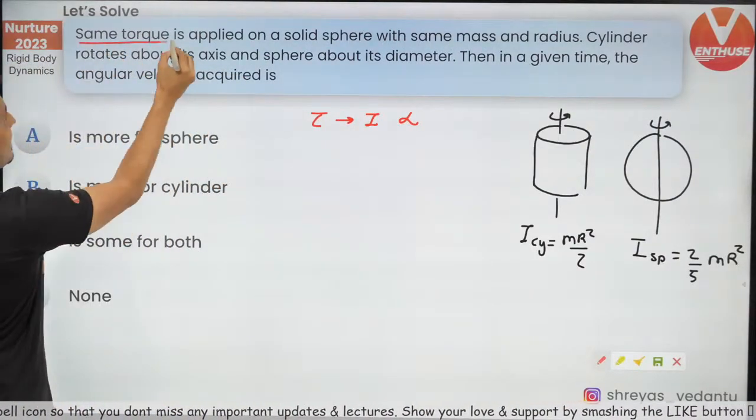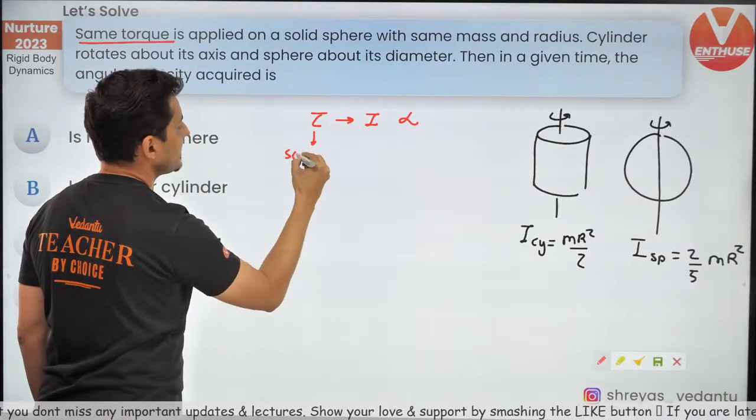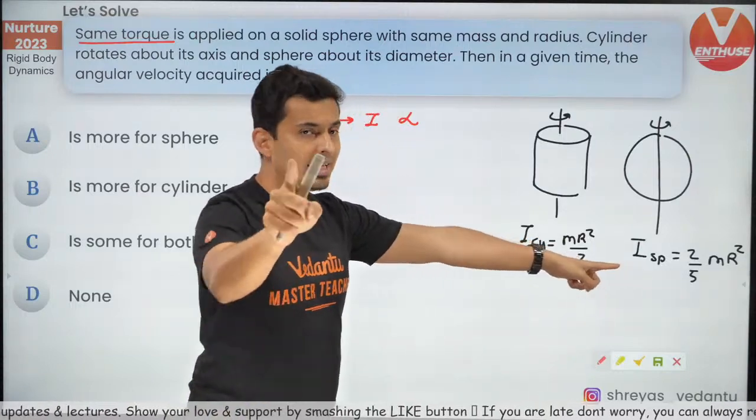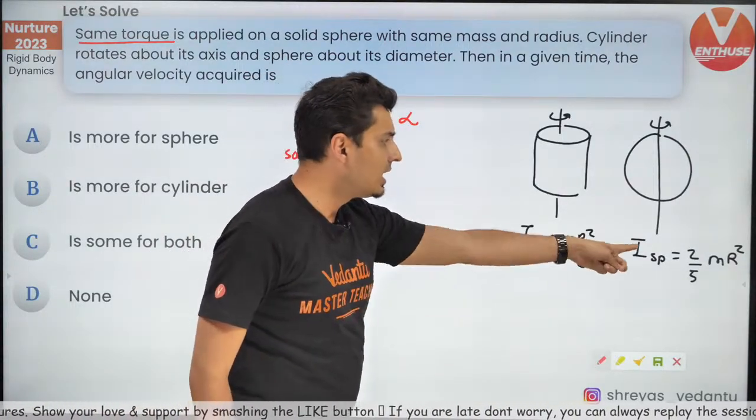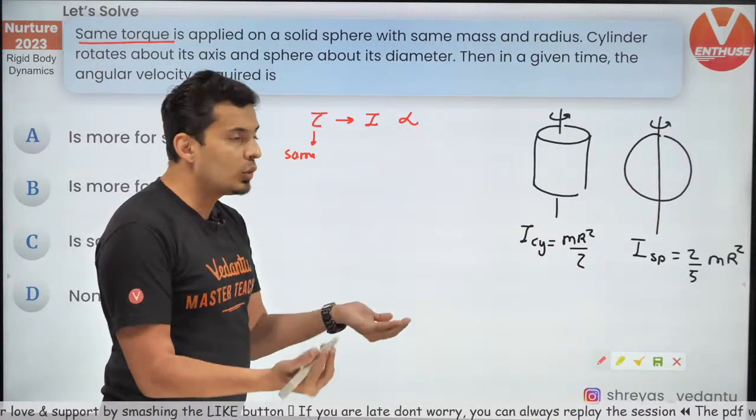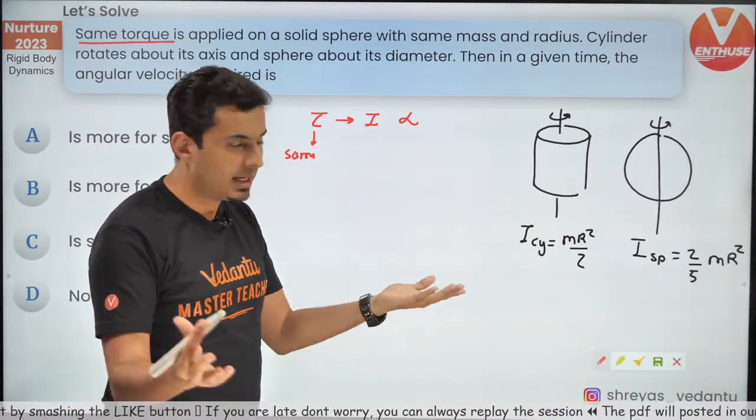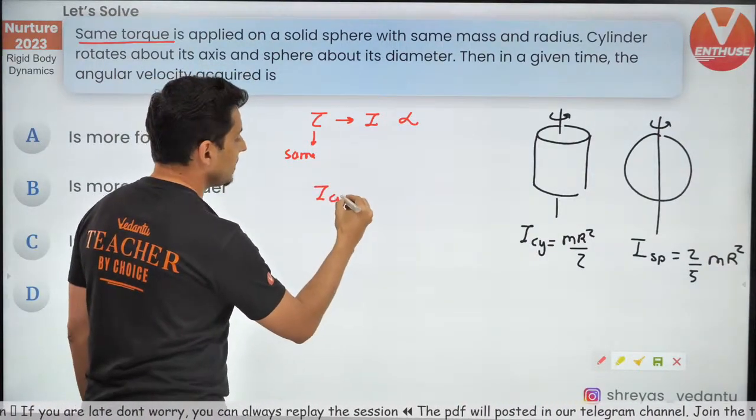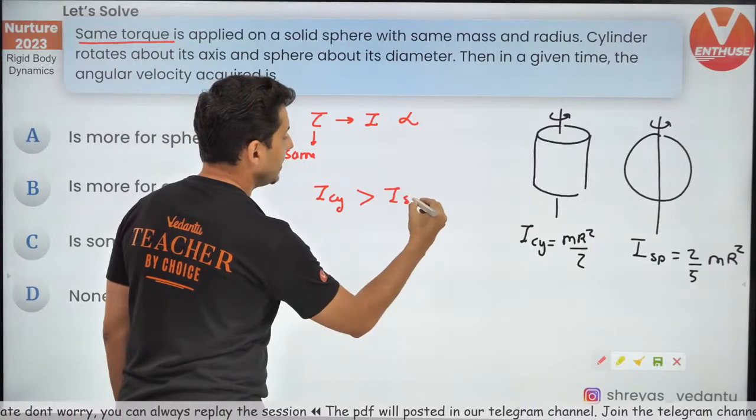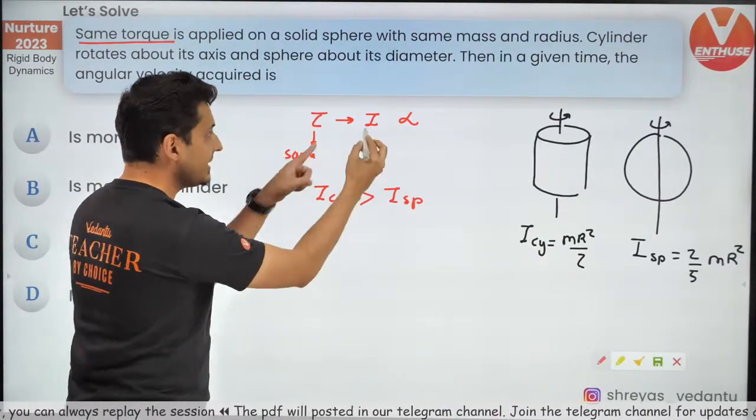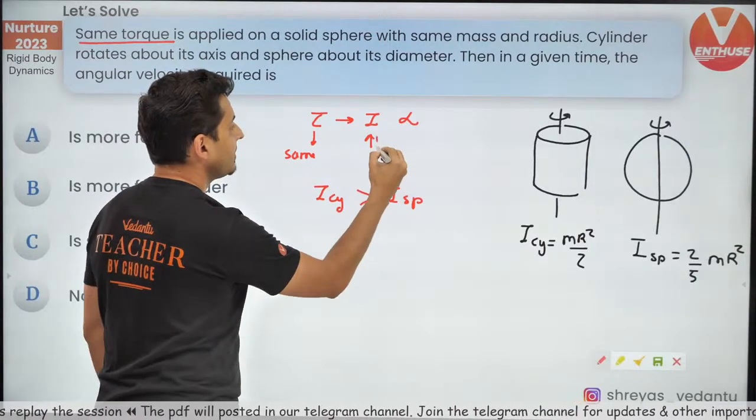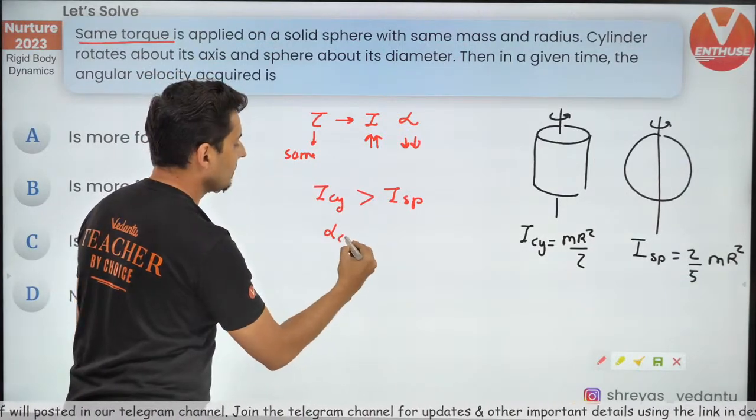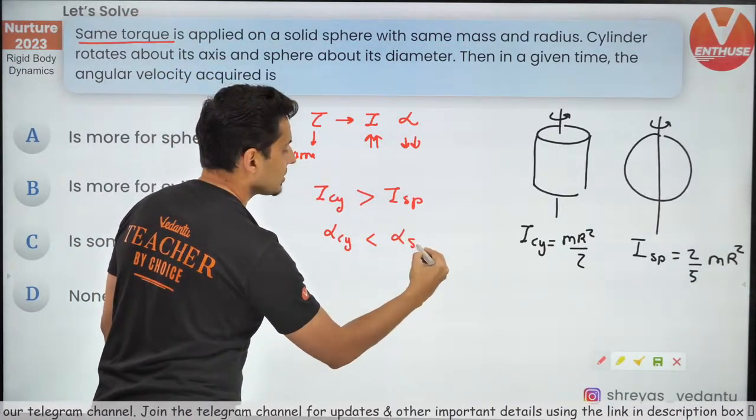It's clearly mentioned same torque. So this is basically same. But I is not same. Compare both of them. You will immediately understand this is half mr square, that is 2 by 5 mr square. Obviously 2/5 is lesser than 1/2, right? So half is obviously more, 2/5 is less. So hence the moment of inertia of the cylinder is more than the moment of inertia of the solid sphere. That means if this is more, alpha will be less to keep this torque constant. So alpha of the cylinder is less than alpha of the solid sphere.